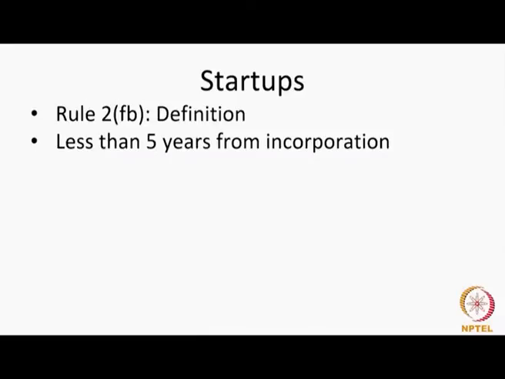Now, we use the word incorporation, we understand that the entity could either be a private limited company under the Companies Act or a firm registered under section 59 of the Partnership Act or under the Limited Liability Partnership Act 2002.